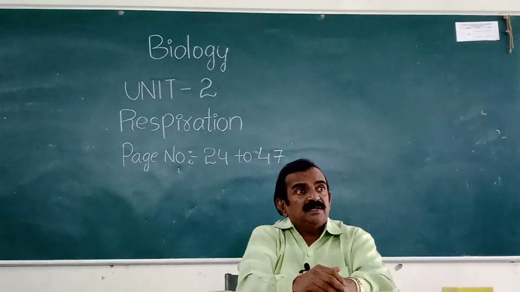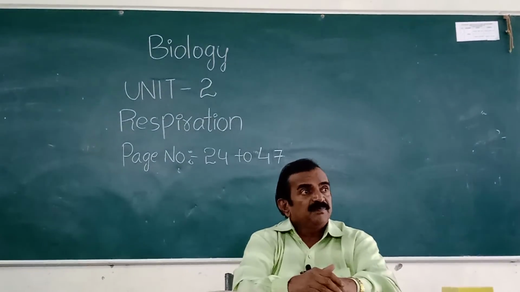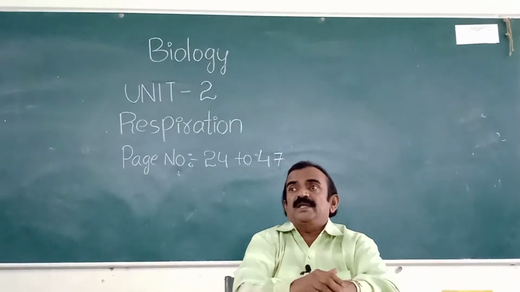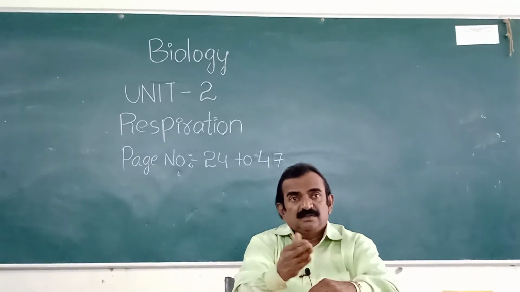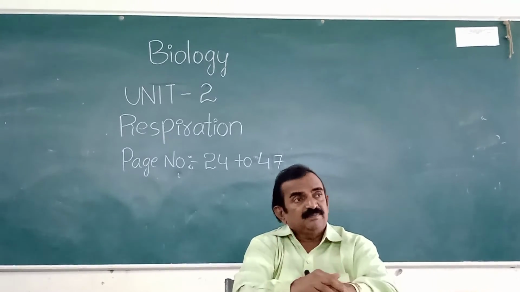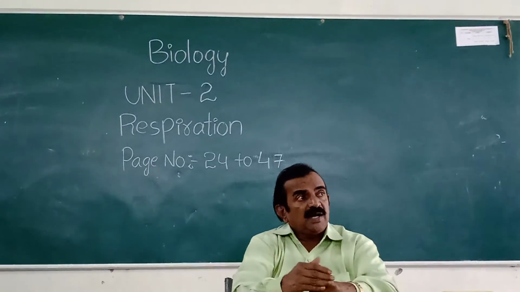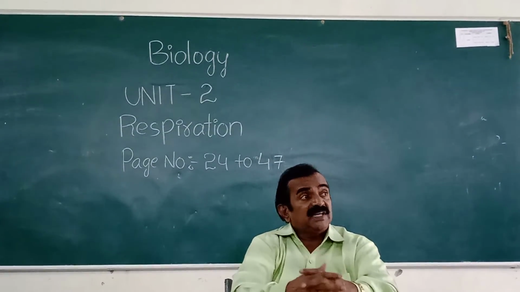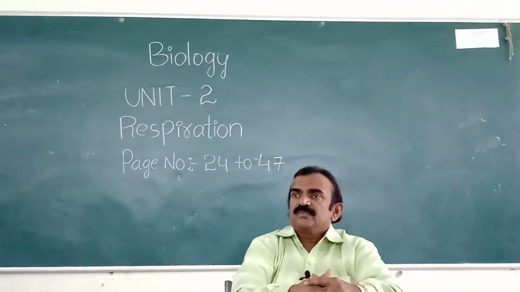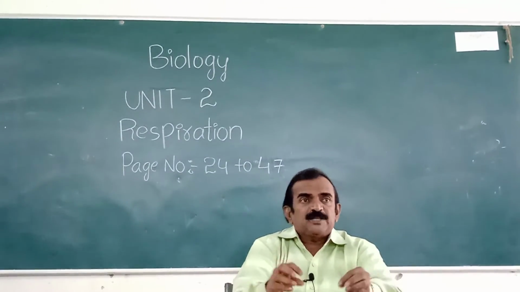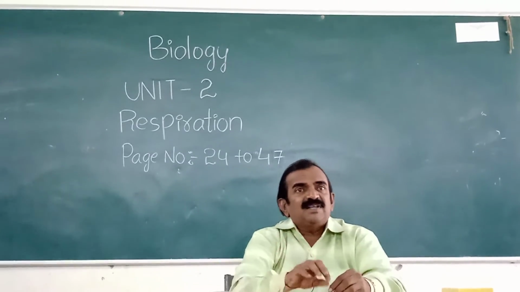This is an important page. Page number 33. So here many bits are asked. What are called powerhouses of the cell? Mitochondria. What is cellular respiration? Respiration that takes place at cell level is called cellular respiration.